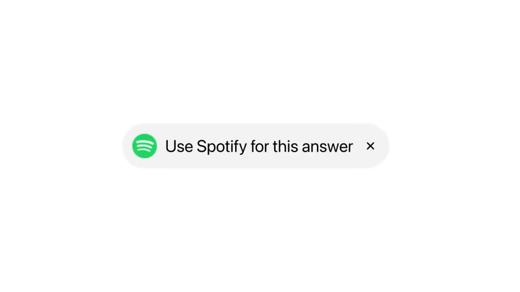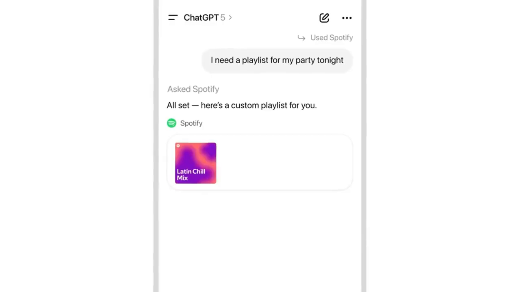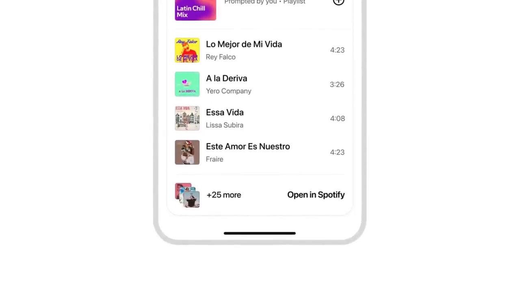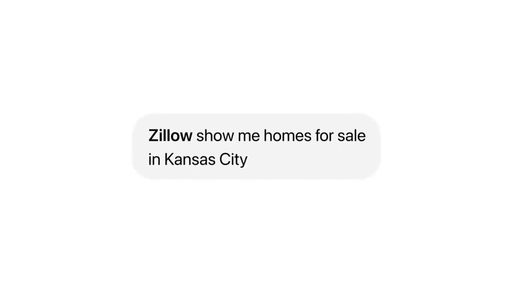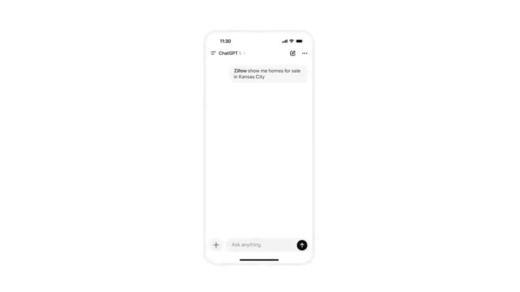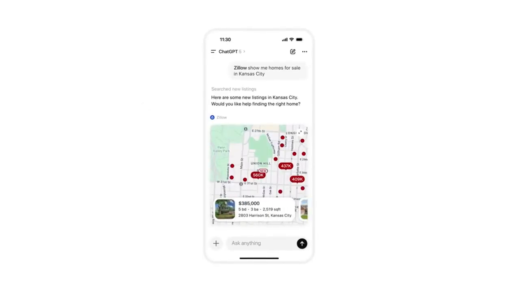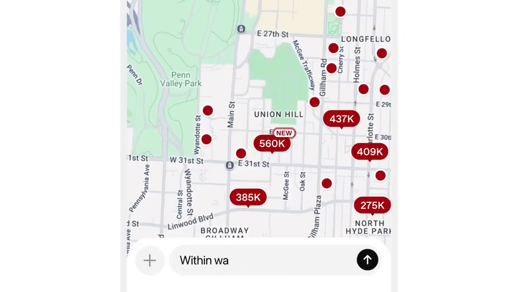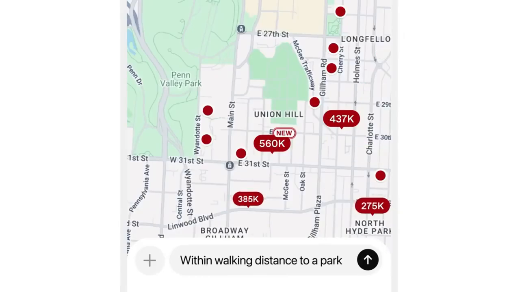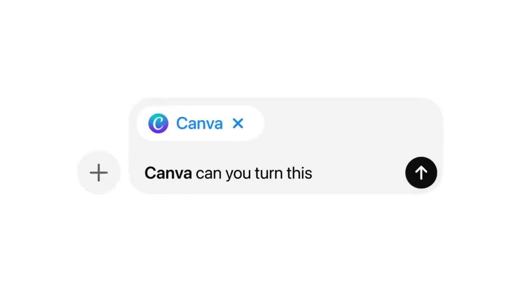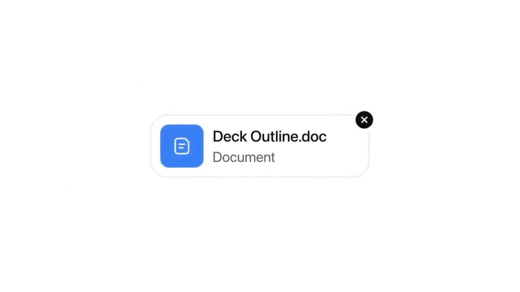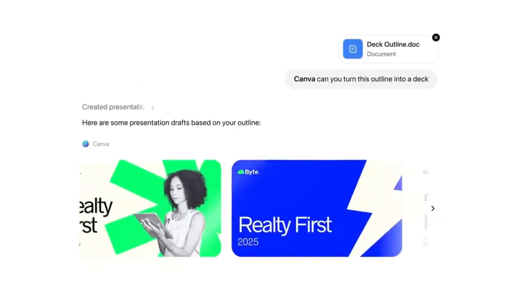directly within ChatGPT. Say, for instance, if you want to connect to something like Spotify and make something like a playlist. So ChatGPT can do really well at creating things like playlists. But this takes it a step further where it will actually go and create a functional playlist on Spotify. You can use this for something like, say, Zillow and find different information about different homes in various cities. And there's a ton of different use cases for this, whether it's using Canva within ChatGPT, leveraging even Expedia, or a number of other sites that they had included within the announcement as well.